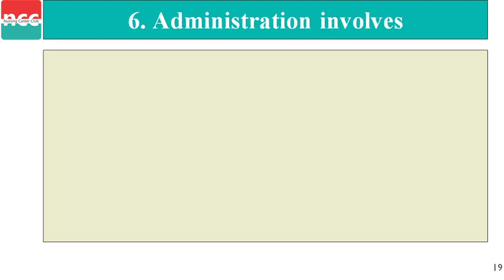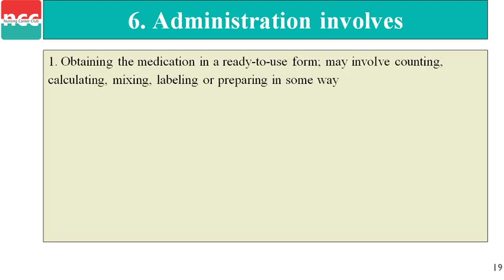Next, administration involves, first, obtaining the medication in a ready-to-use form, which may involve counting, calculation, mixing, labeling, or preparing in some way. Second, checking for allergies.